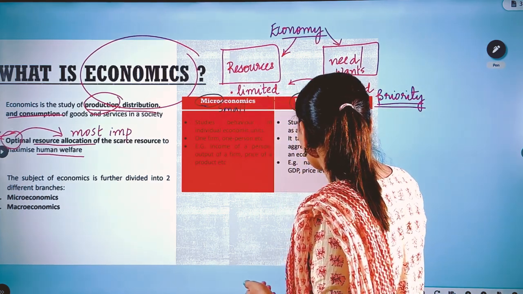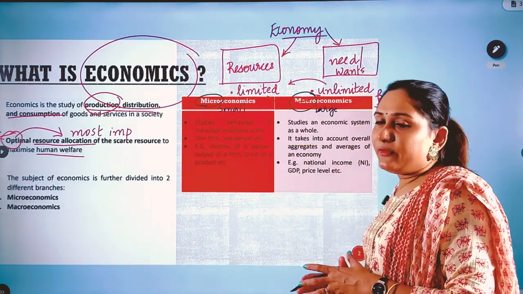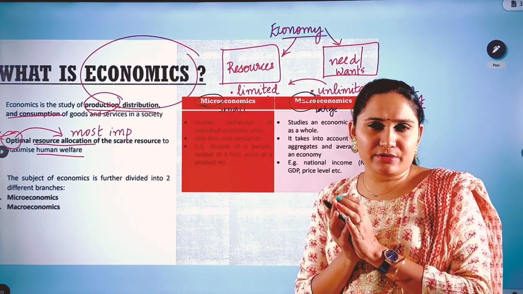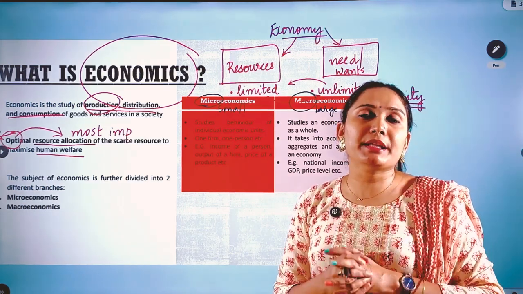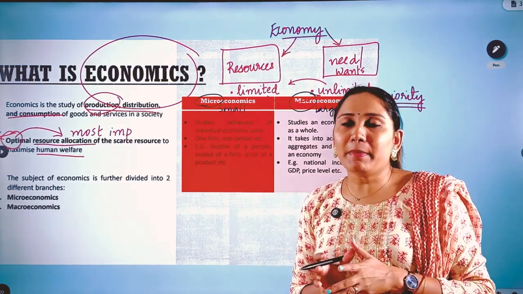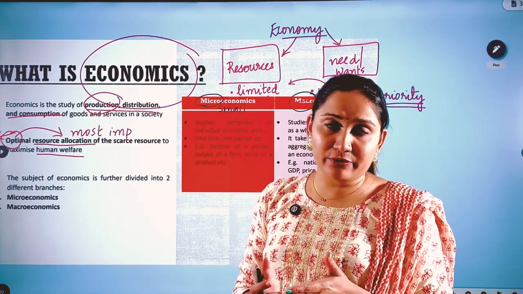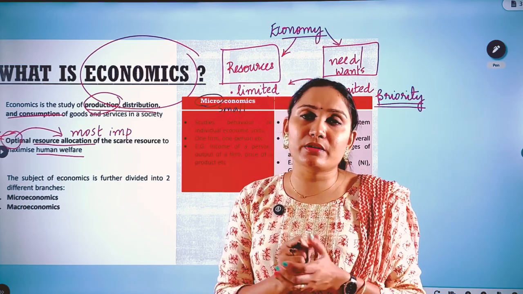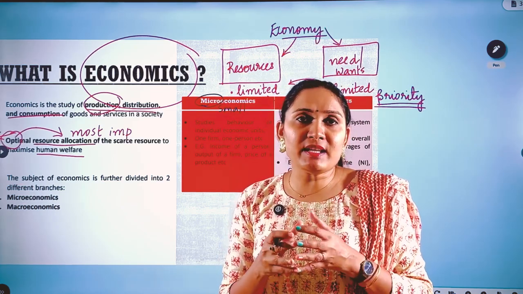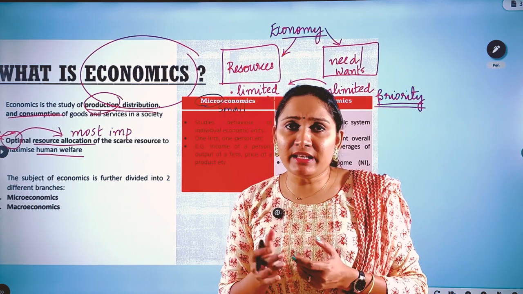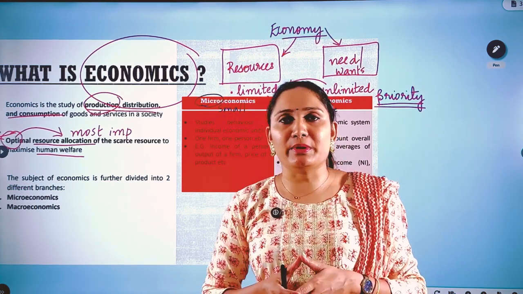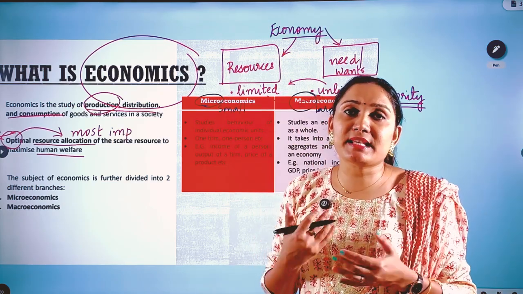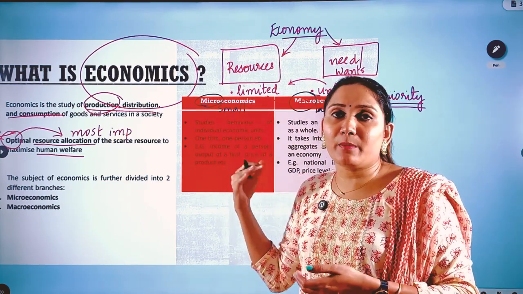Now, let's first see what is microeconomics. Micro, as we said, literally means small. Similarly, microeconomics is that branch of economics that deals with smaller units, or we can say individual units. When economics as a subject studies individual or smaller units, it can be called a microeconomic study.